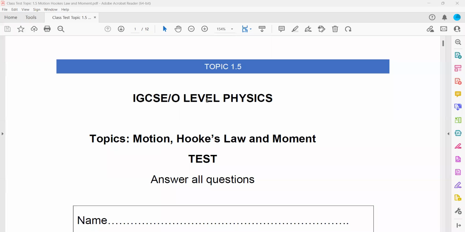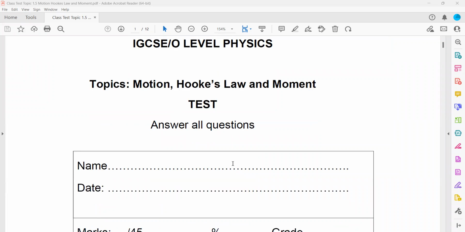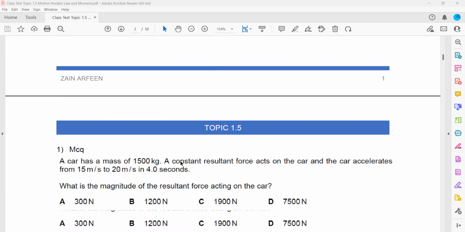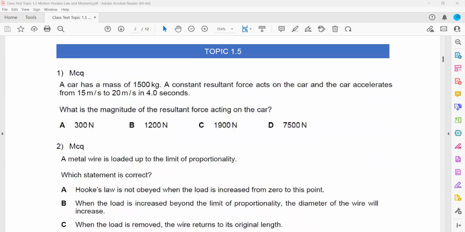So this was last week's class test about motion, Hooke's law, and the topic turning effect or moment. In the first question, a car has a mass of 1500 kg. So the mass of the car is given, which is 1500 kilograms.